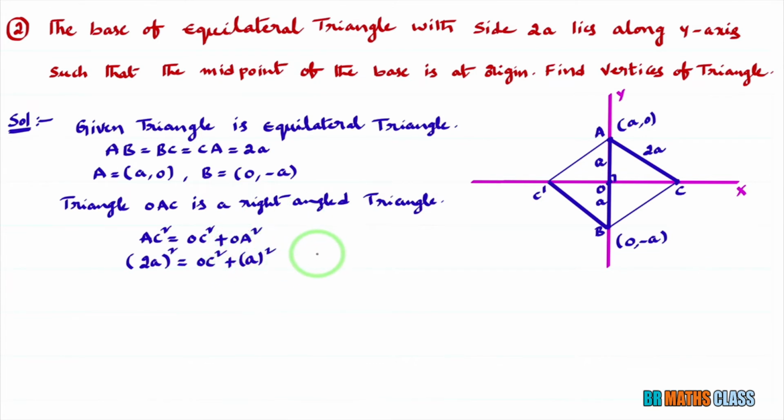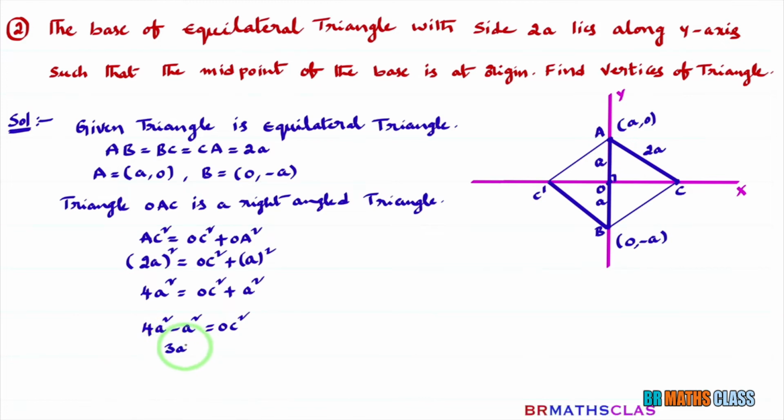OA square means a square. (2a) whole square means 2 square is 4, so 4a square equals OC square plus a square. Now take a square to this side: 4a square minus a square equals OC square. 4a square minus a square is 3a square, equals OC square.